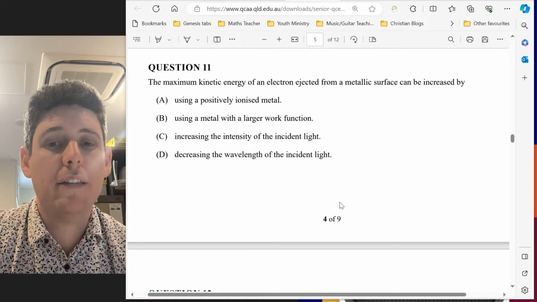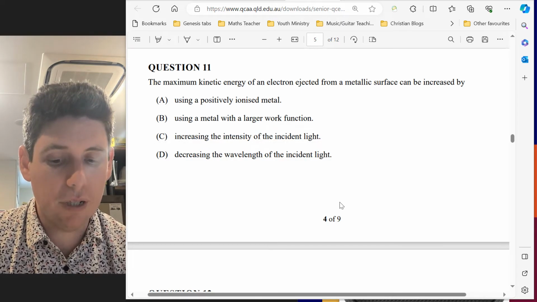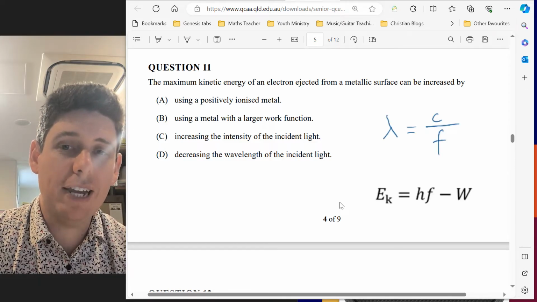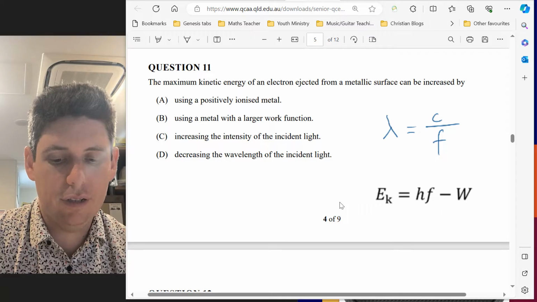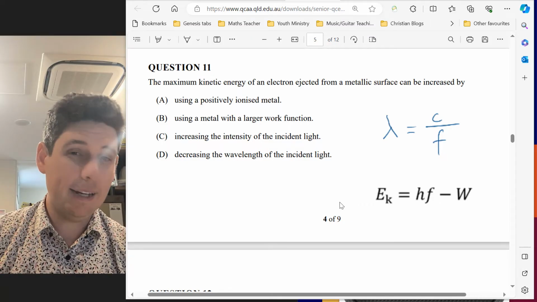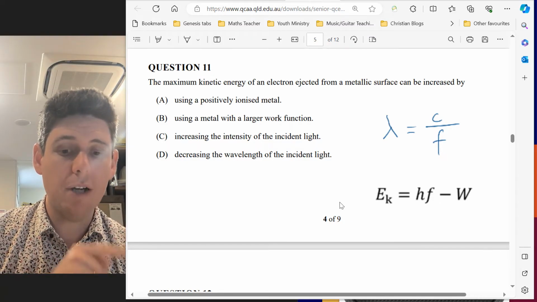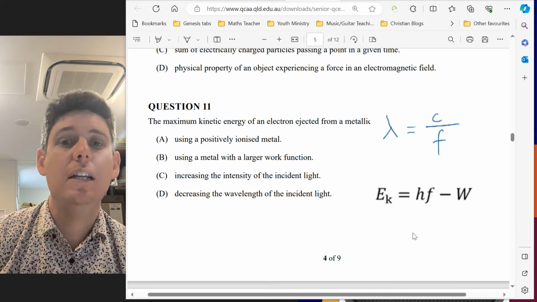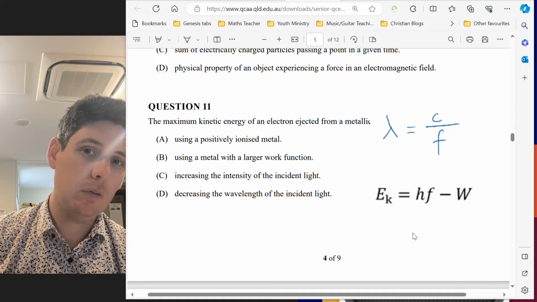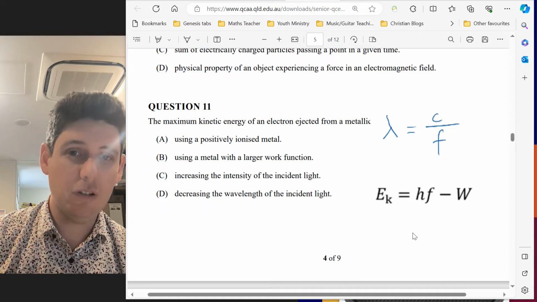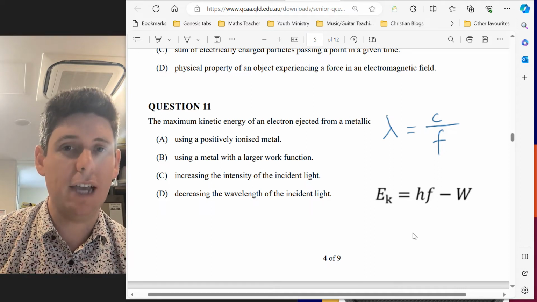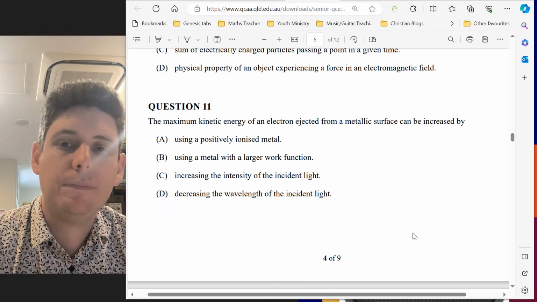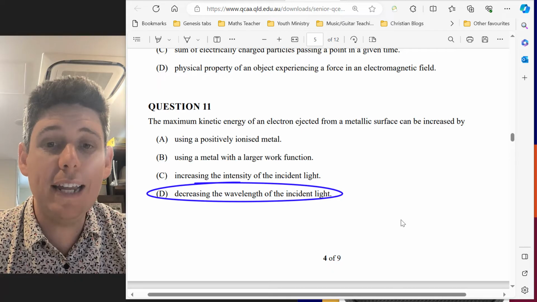Decreasing the wavelength, however, is going to increase the kinetic energy, because kinetic energy equals hf minus w. As we discussed previously in question 8, f equals c over wavelength. So if we decrease the wavelength, that's going to increase f, which is going to increase the kinetic energy. So the answer is D.